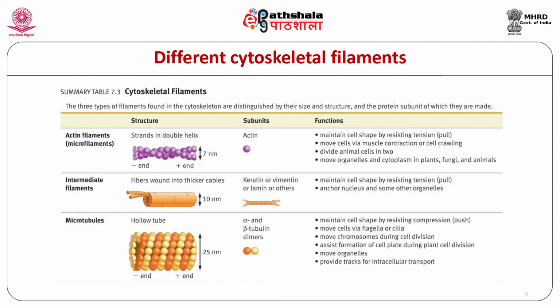The end with the higher rate of growth is called the plus end and the other end is called the minus end. The beta tubulin units are at the tip of the plus end and alpha tubulin units are at the tip of the minus end.